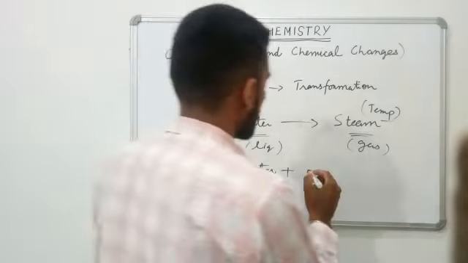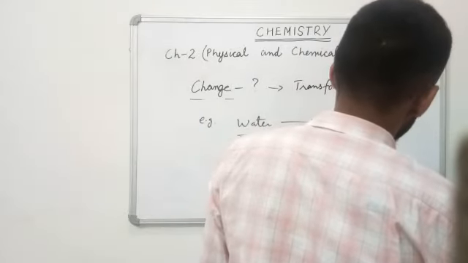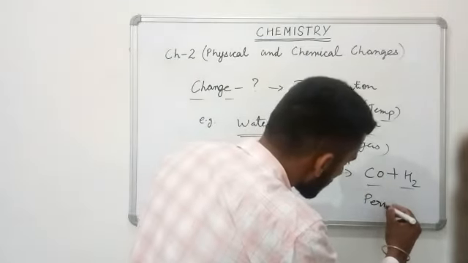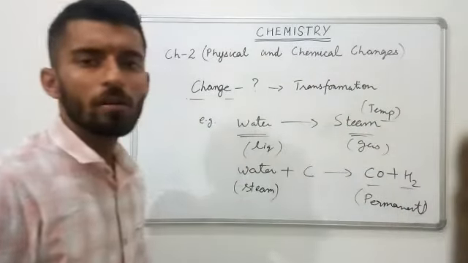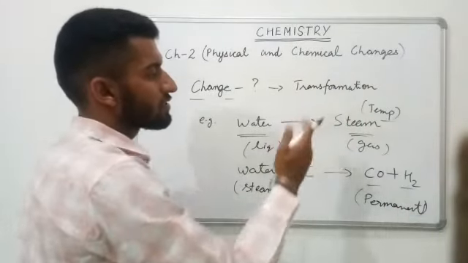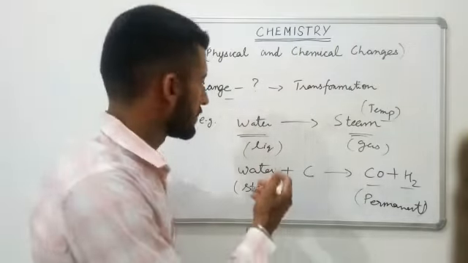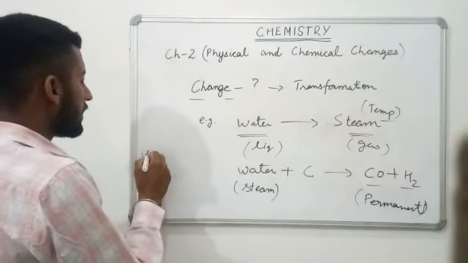Similarly, if water in the form of steam is reacted with coal, there is formation of carbon monoxide and hydrogen. So this change is permanent. So depending upon the conditions and the type of substance, changes could be classified as temporary or permanent or physical or chemical changes.